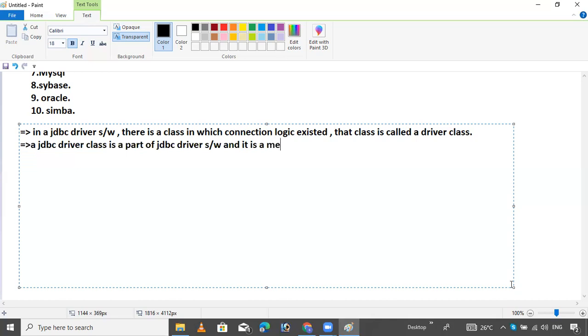Mediator means it works like a bridge between the Java program and database. Okay. So it works like a mediator in the Java program, and that's it.